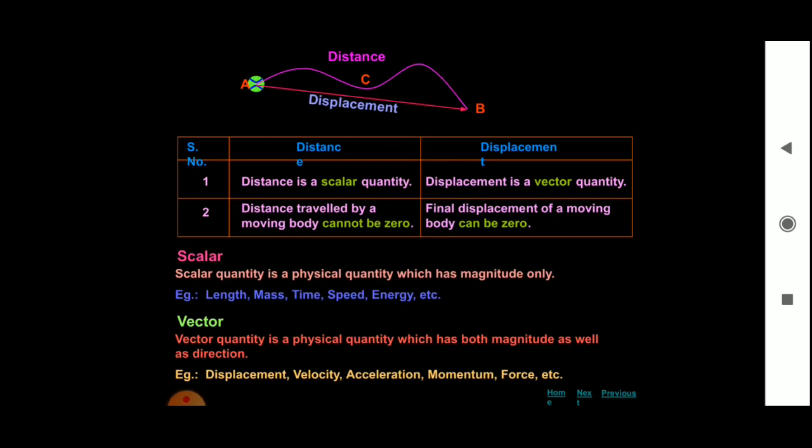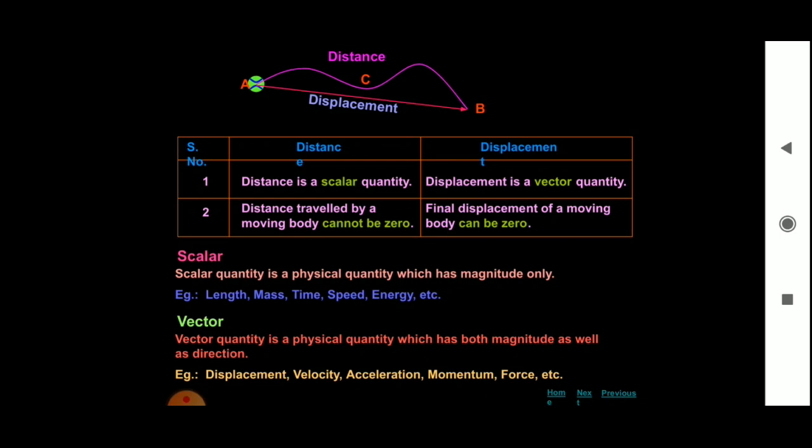So again I can add 2 more points. One is the definition: the total distance traversed by an object is called distance or path length. Displacement of a particle is the change in the position of the particle in a particular direction.